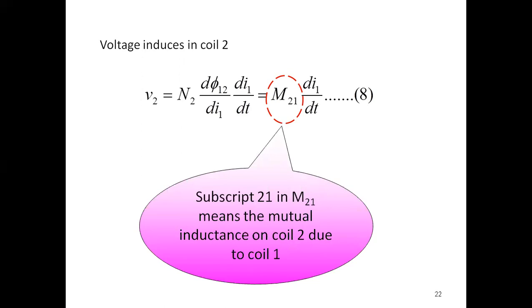So this mutual inductance has the subscript 21. That means it is the inductance of coil 2 due to coil 1. Flux is produced by coil 1, and the voltage is induced in the second coil. That's M21, the mutual inductance on coil 2 due to coil 1.